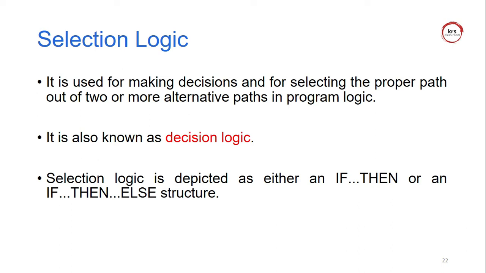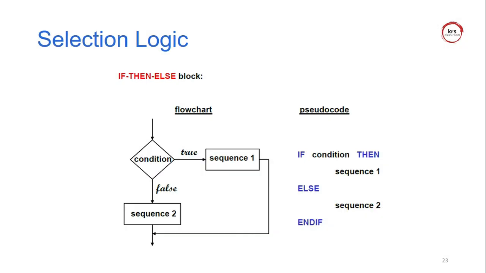And selection logic is another process. It is used for making a decision: what am I going to select, either option 1 or option 2. It is a selection process, and it is also known as decision logic. For that I use the if-then and if-then-else structures. What is if-then and what is if-then-else?